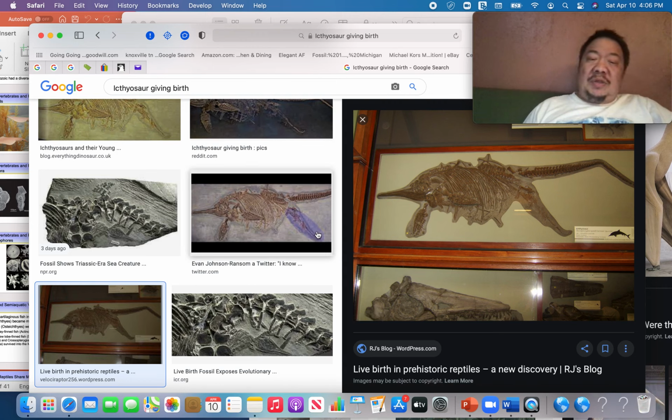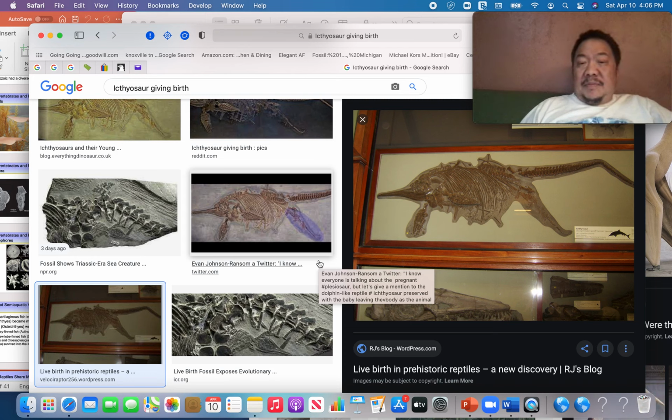And the little babies, once they came out of their mother, the first thing they had to do was to go up for air. Let's say they were in 100-foot water or 200-foot water. Their first job would be to go up and get air. They could hold their breath for maybe more than an hour, go down to the bottom of the sea floor and hide amongst the crags of the corals, because there were lots of things that would want to eat these little ichthyosaurs. They were in constant danger until they became large enough to protect themselves.